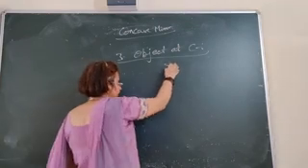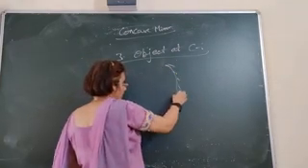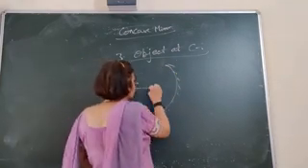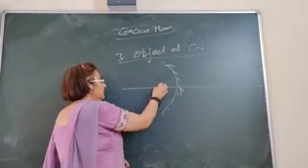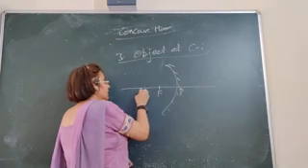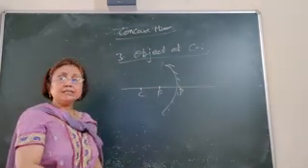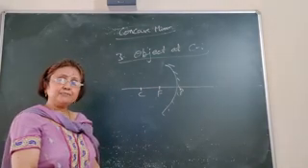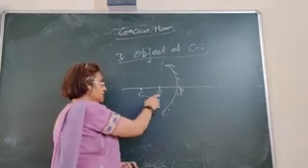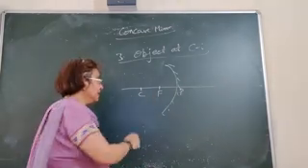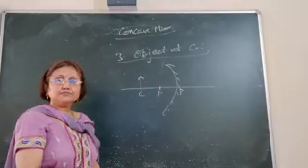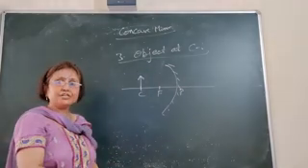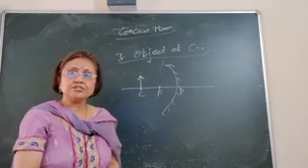Let us place the object at center of curvature. Concave mirror. This straight line we call the principal axis, and we have to draw in such a manner that F should be the midpoint of P and C. So F is the midpoint of P and C. Now let us place the object at center of curvature. This is the needle shaped object which is placed at center of curvature.